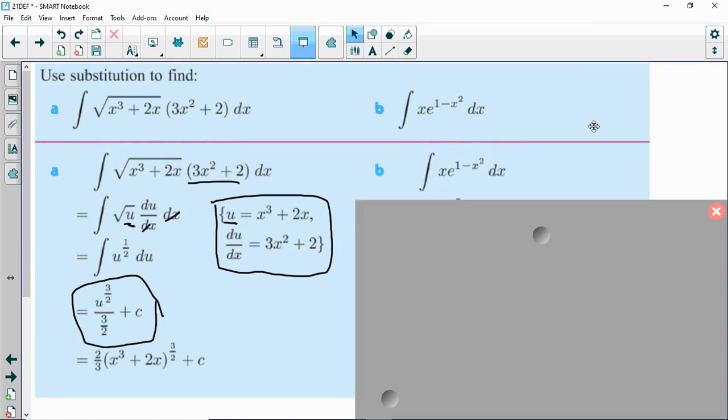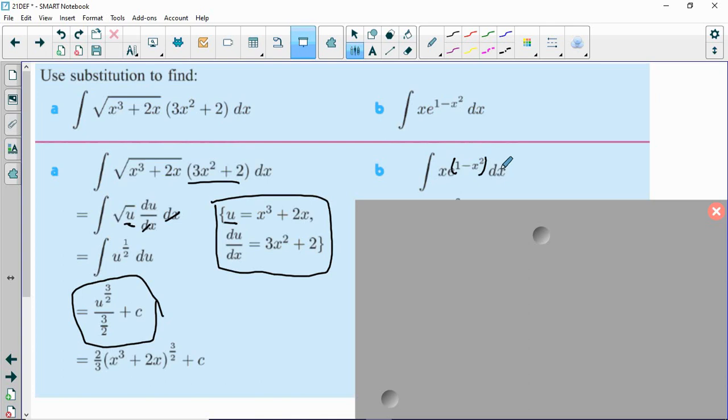Taking a look at the second one, now this is where the book's methodology really frustrates me. So again, we're finding the inside function here. The inside function is going to be the exponent on the e, because the outside function is e to the power, and then the inside function is going to be the 1 minus x squared. Now when we look for its derivative, the derivative of 1 minus x squared is going to be negative 2x, which we don't have inside of our integral. We have a single x, and that's good because that's close enough. We can work with that.